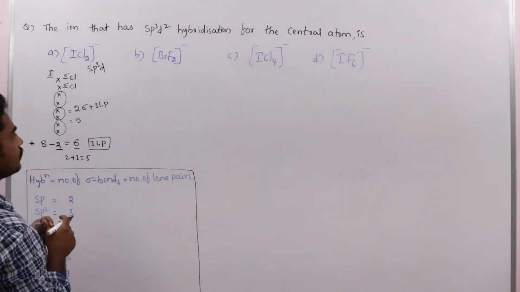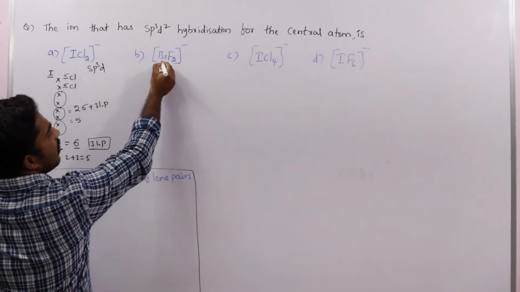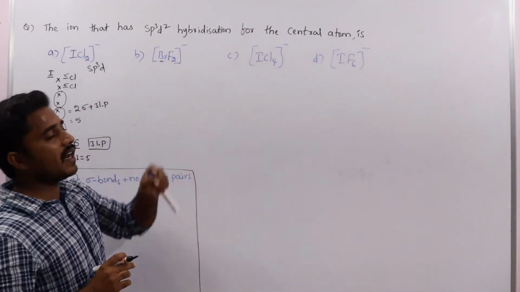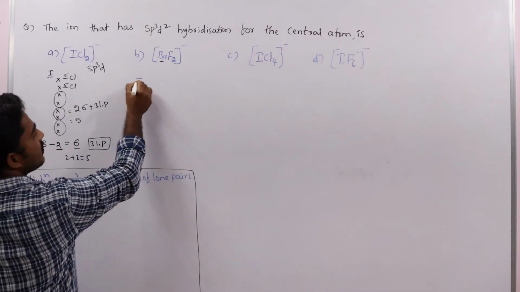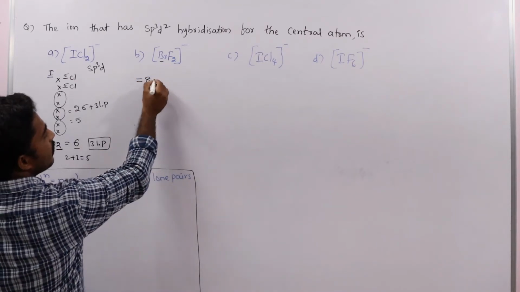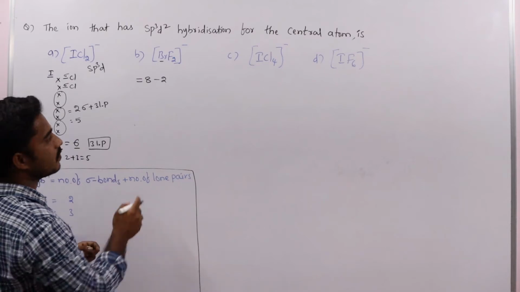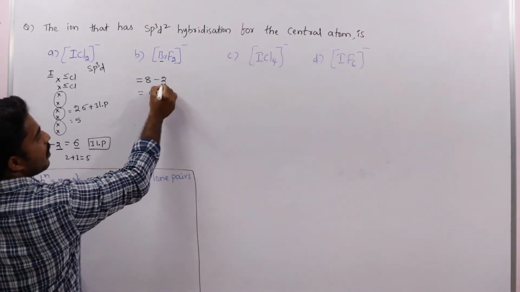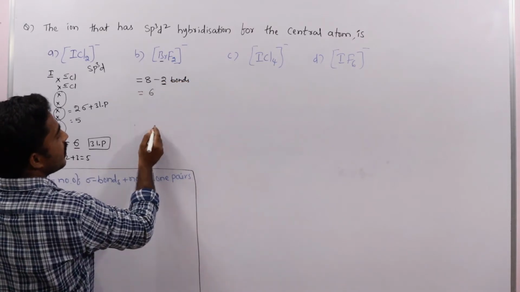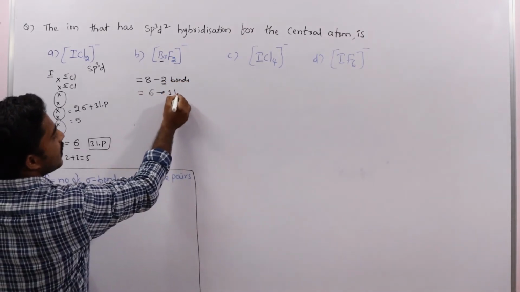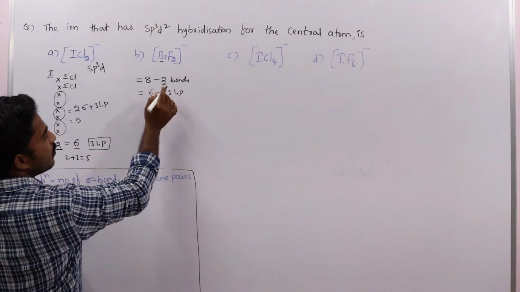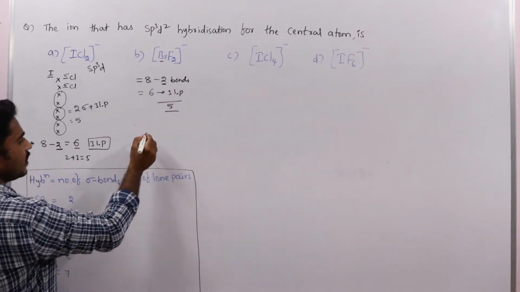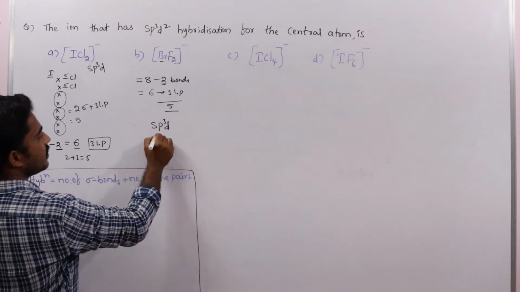Clear? So in this way. Here also you see bromine. Bromine also contains 7 valence electrons. Here 1 electron we should add, that's why 8 valence electrons. How many bonds are there? 2. 8 minus 2, so remaining 6 electrons. 6 electrons means 3 lone pairs. 3 lone pairs and 2 bonds, total 5. 5 means which hybridization? sp3d hybridization.